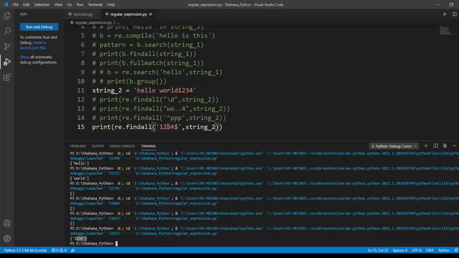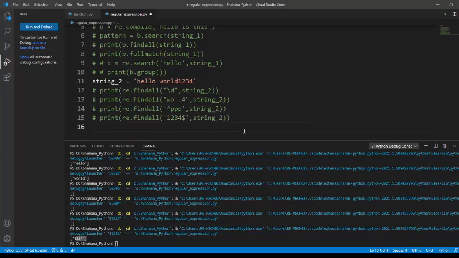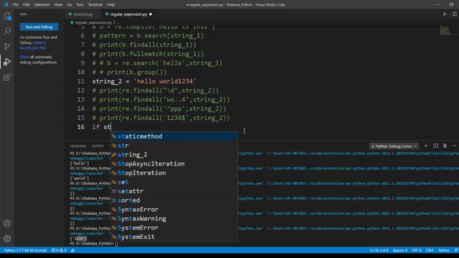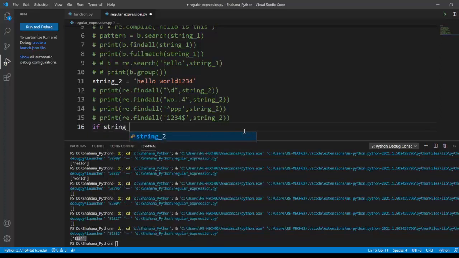Okay, it tells that it ends with the value. Okay, we will make a conditional statement using this regular expression, if string underscore 2.